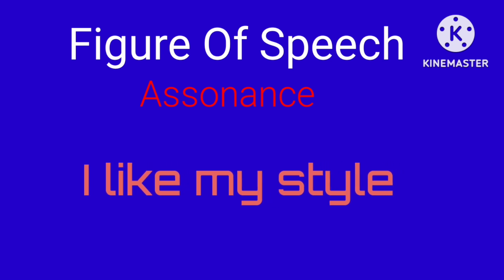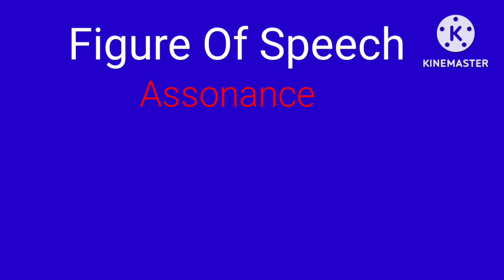In this sentence also you can see I, like, my, style, all these are having similar kind of sound, and all of them are vowel sound. That is why this is another example of assonance. So that is all about assonance.